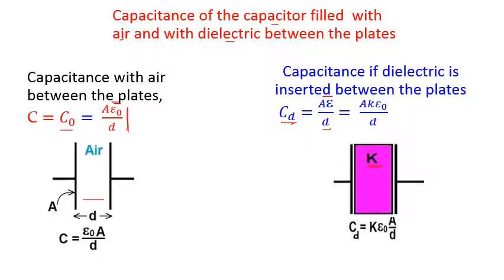This epsilon is the permittivity of the material medium of the dielectric, and we know epsilon is nothing but K into epsilon 0. So the final formula is A into K into epsilon 0 upon d, the capacitance when a dielectric is inserted, which is written here also. Got it?